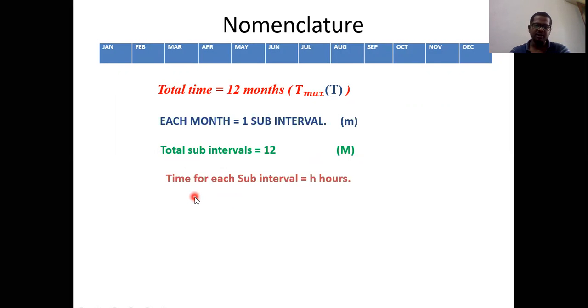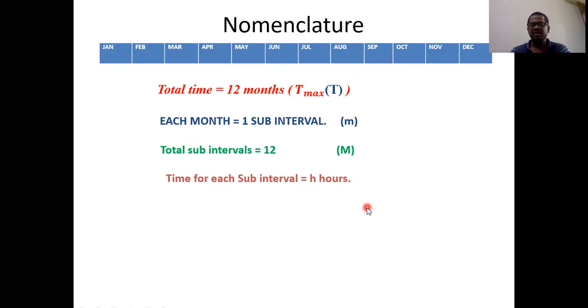And coming to the next one, the time for each sub interval is H hours. For example, when you are considering January, how much time is there in that interval? It is H hours. Similarly, September also has H hours, and December also has H hours. Of course, practically this time may not be the same because the number of days is not equal in all months.